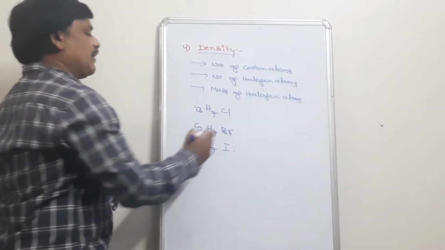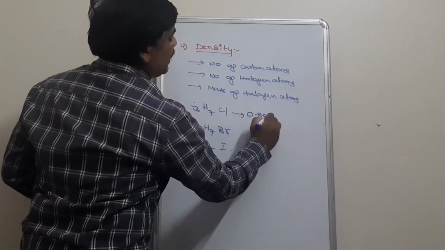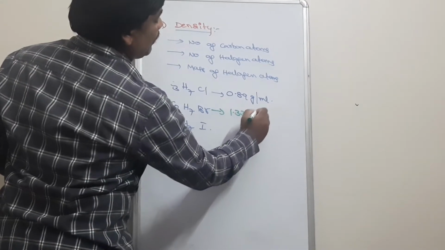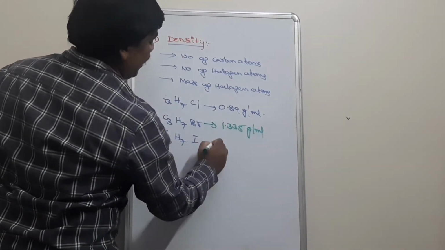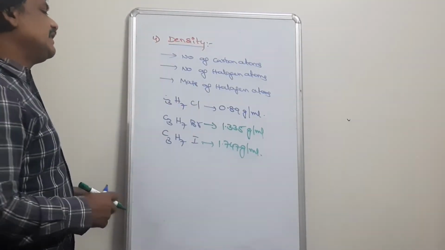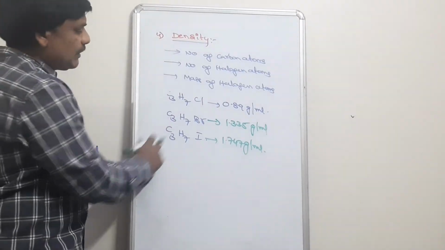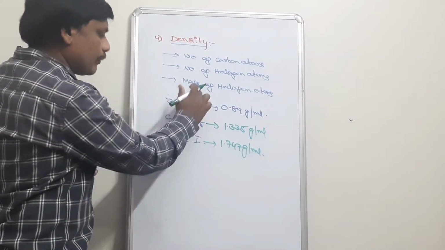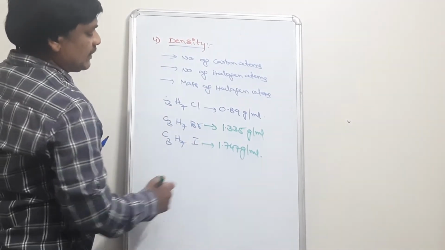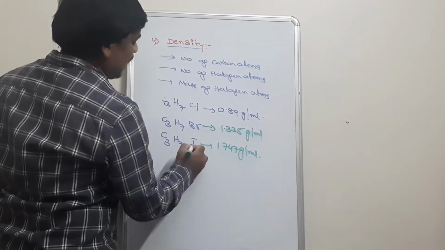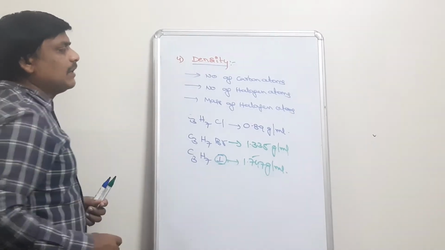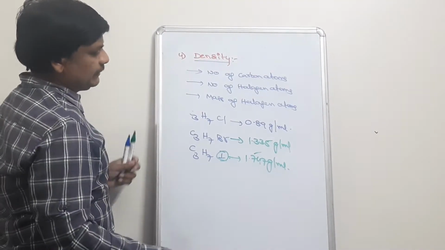The density is approximately 0.89 gram per ml, then 1.335 gram per ml, and 1.747 gram per ml. From this data we can see that all have the same number of carbons and halogens, but from top to bottom the size increases, which means mass also increases. So due to the increase in mass, iodine has the larger density. So this is the fourth physical property, that is density.